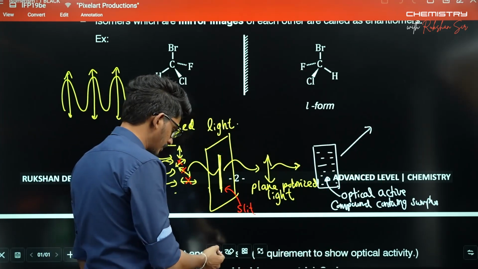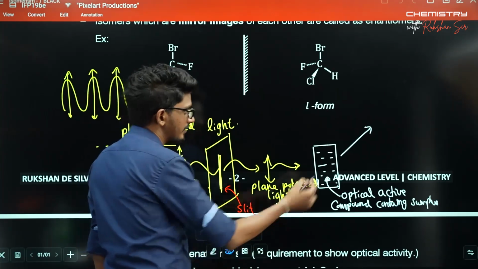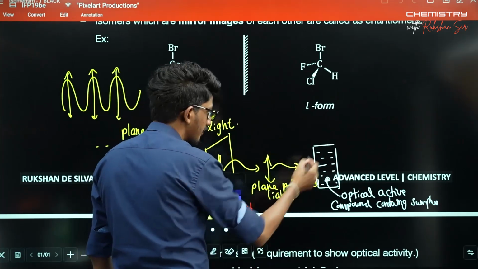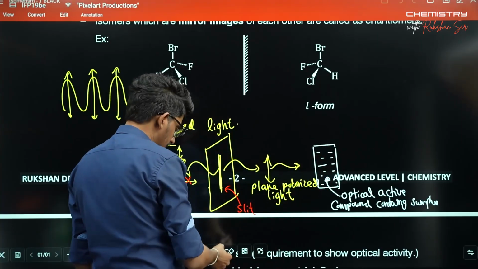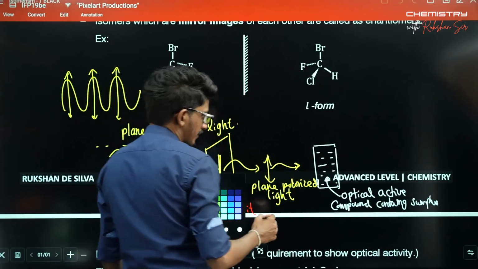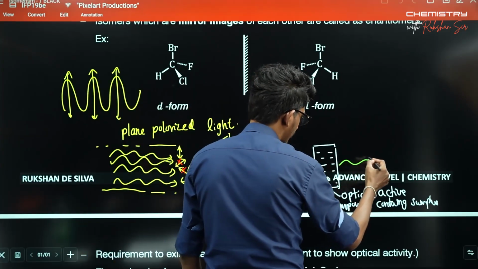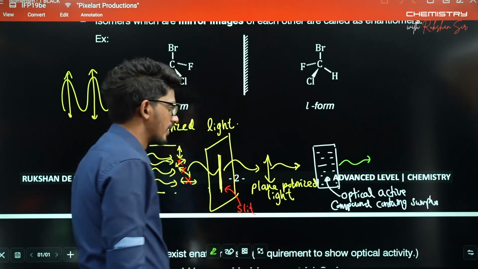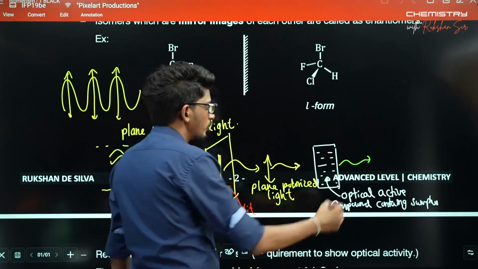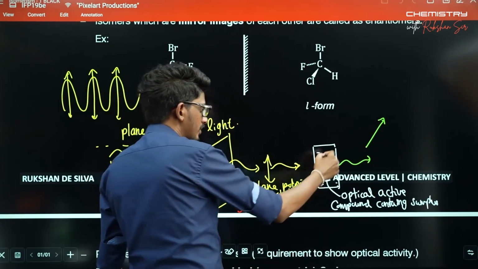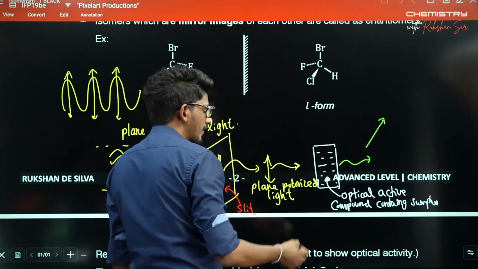After passing through the sample, the radiation comes out.